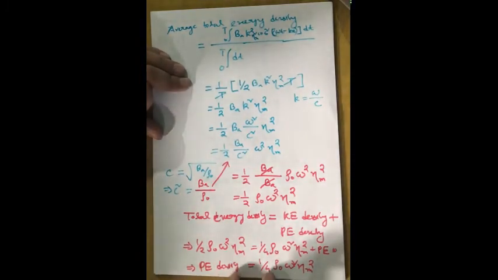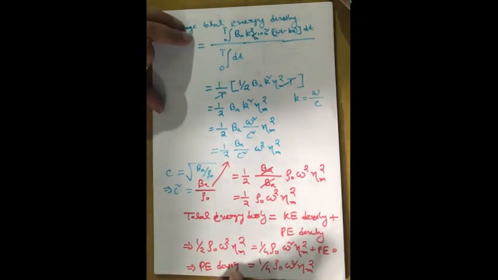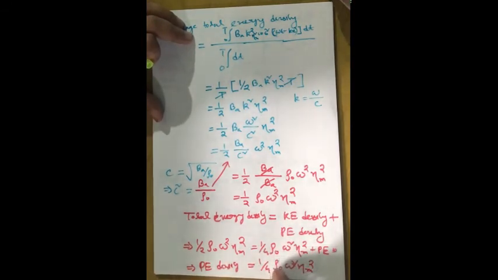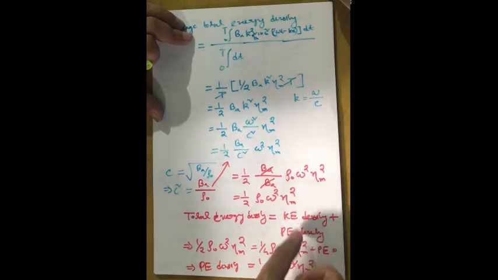So one thing you have to remember is that for such a sound wave, the potential energy density is equal to the kinetic energy density. Both values will be the same, because the kinetic energy density is 1/4 rho naught omega square eta m square, and the potential energy density is also 1/4 rho naught omega square eta m square.